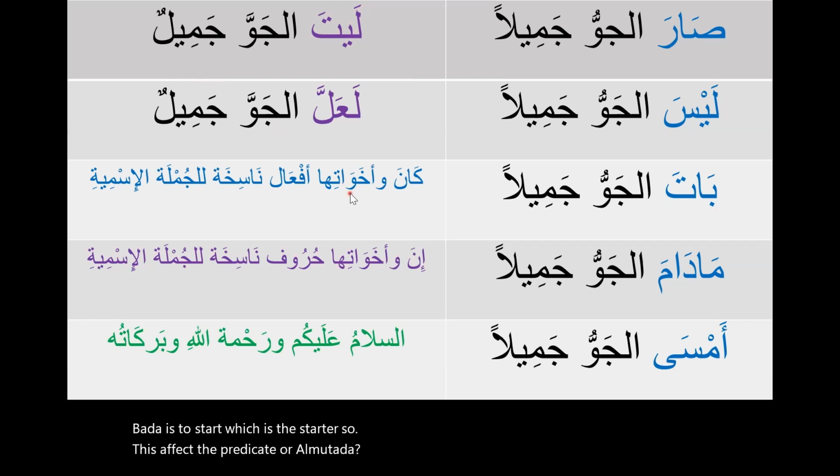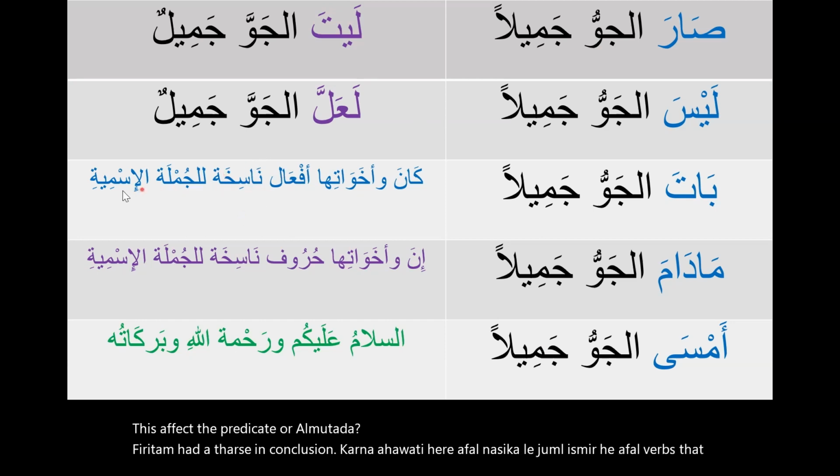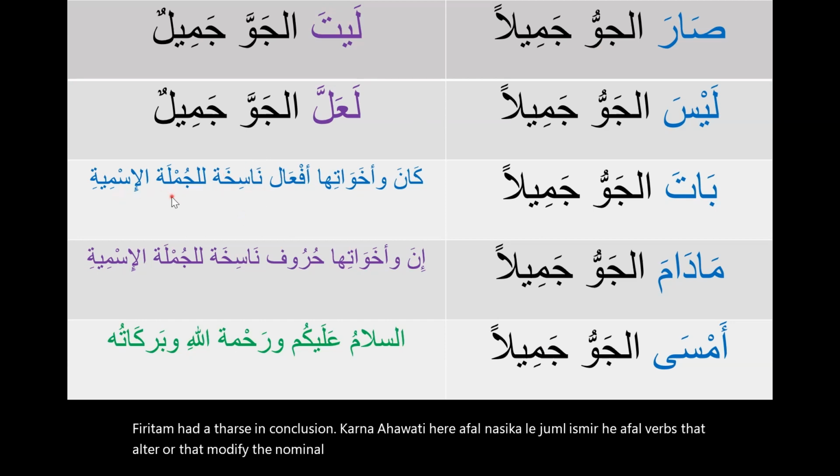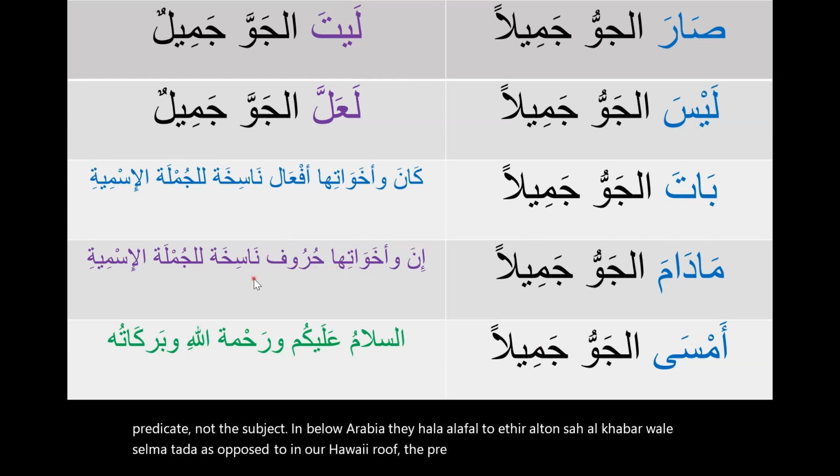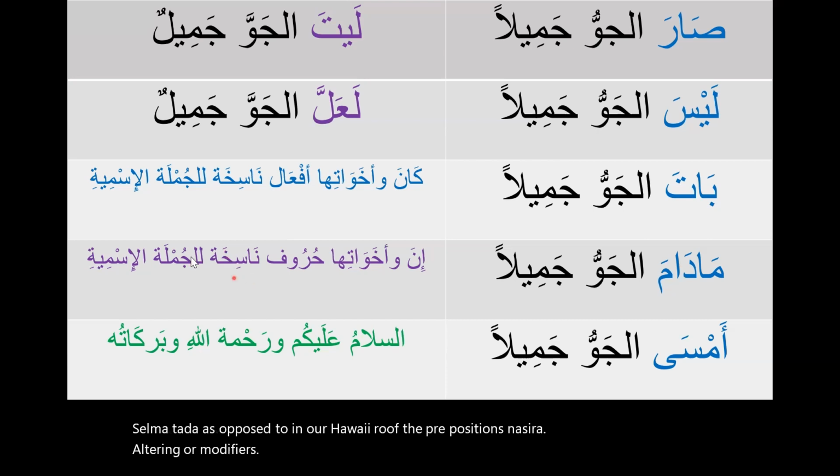في ختام هذا الدرس, in conclusion, كان وأخواتها هي أفعال ناسخة للجملة الاسمية. They are verbs that alter or modify the nominal sentence. But in the nominal sentence, they only affect the predicate, not the subject. As opposed to إن وأخواتها, حروف ناسخة, prepositions altering or modifying the nominal sentence.